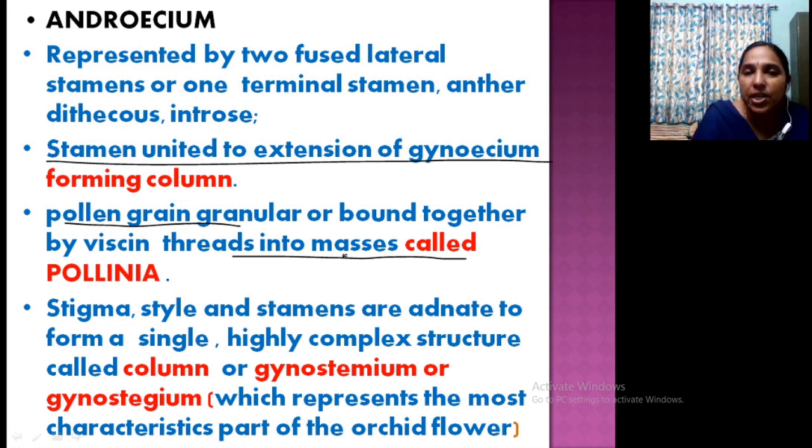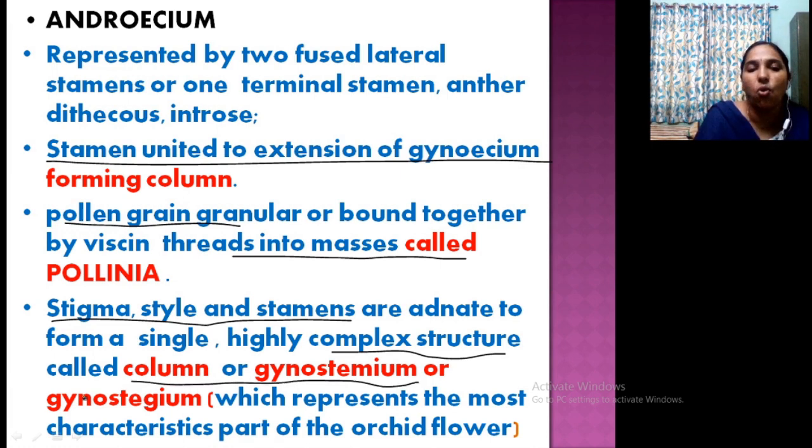Okay. So here see the stigma, part of the gynoecium. Clear? Stigma, style and stamens. 3 STs. Stigma, style and stamens unite to form a complex structure that is known as the column or gynostemium or gynostegium.